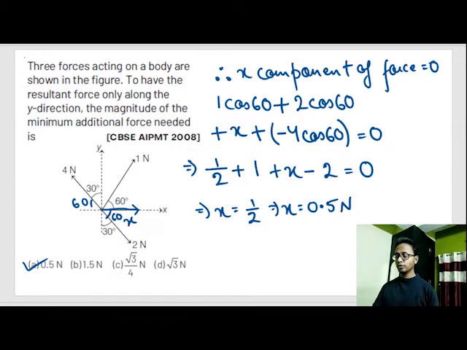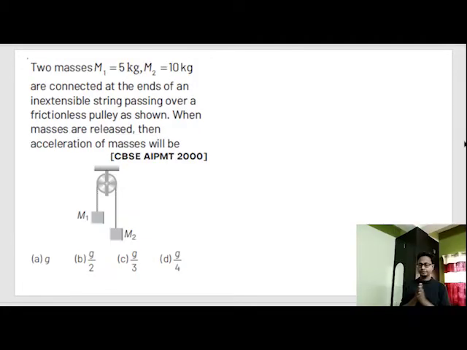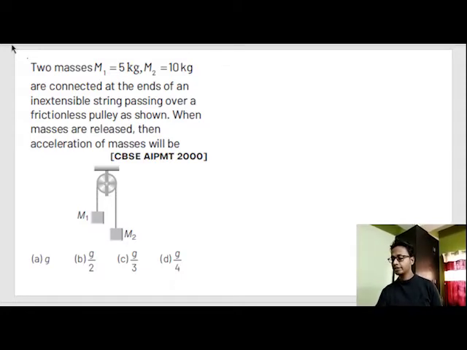Okay, we'll do the next question. So now let's start with the next problem. Two masses M1 and M2 of 5 kg and 10 kg are connected at the end of an inextensible string passing over a frictionless pulley as shown. When the masses are released, the acceleration of masses will be. That means this is 10 kg and this is 5 kg.